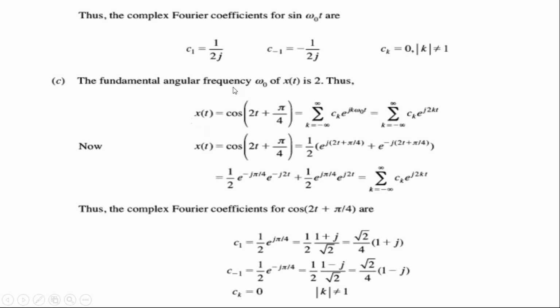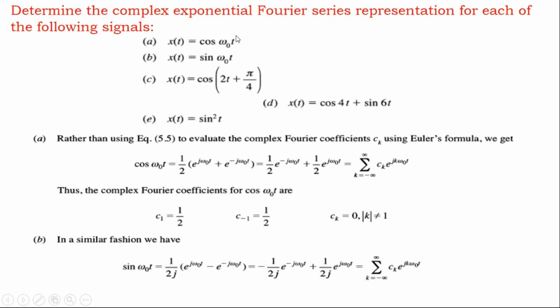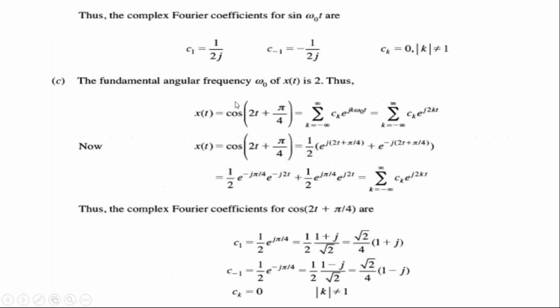Now observe the next bit. Here the fundamental angular frequency omega naught of x of t is 2. Observe this. In the previous problem he has given cos omega naught t and sine omega naught t directly. But here it is cos of omega naught t plus theta. Now your omega naught is 2 and theta is pi by 4.